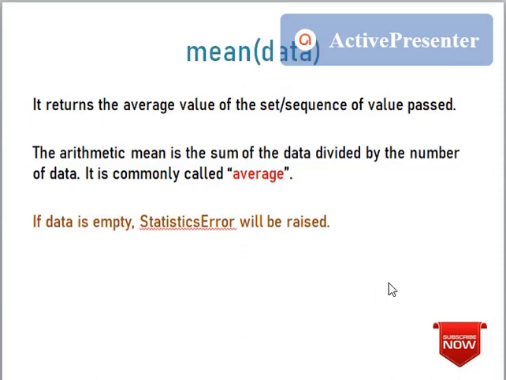Mean should not be a capital letter. That is why I have included the mean function in the heading also in lowercase. We will see this with an example now.